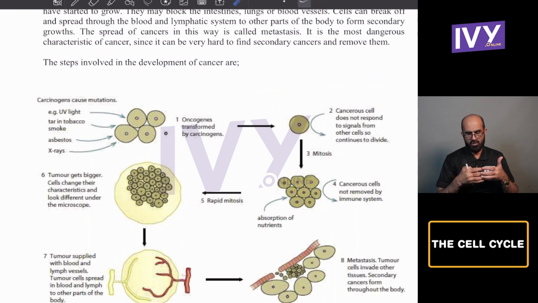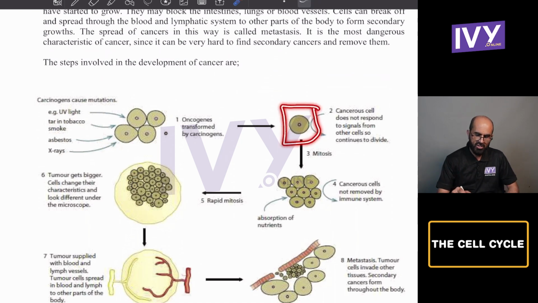Once the cancer cell has mutated, it does not respond to the rest of the cells, so it divides very fast compared to the neighboring cells. Cancer cells do not respond to signals from other cells to continue to divide.